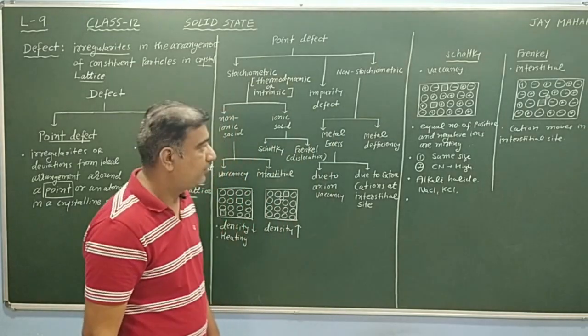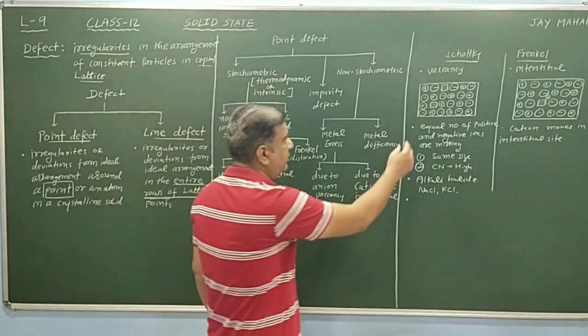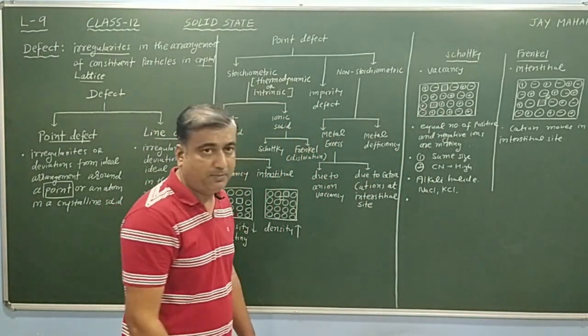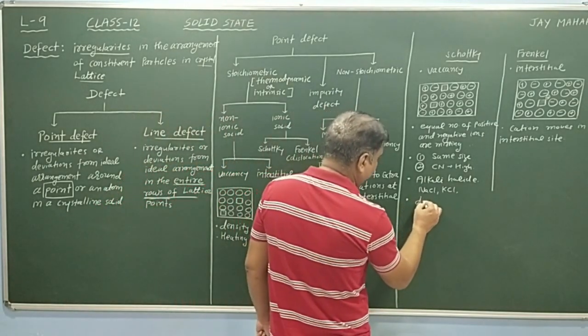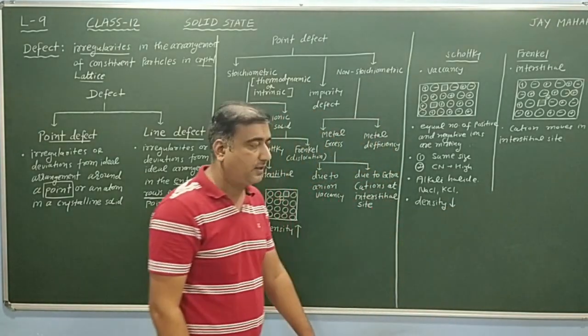What will be the effect on density due to Schottky defect? Equal numbers of positive and negative ions are absent. That means obviously this is one type of vacancy defect, so density decreases. Density decreases.